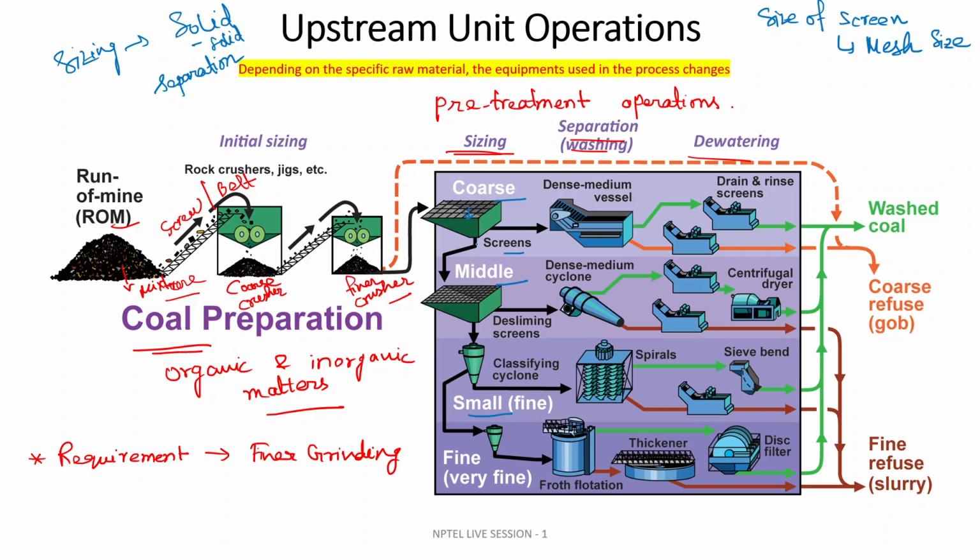The bottom product of the screen will be taken to the second screen that has a different size, so the screen size will be decreasing. It will be arranged in such a way that it separates or classifies the feed material based on size.